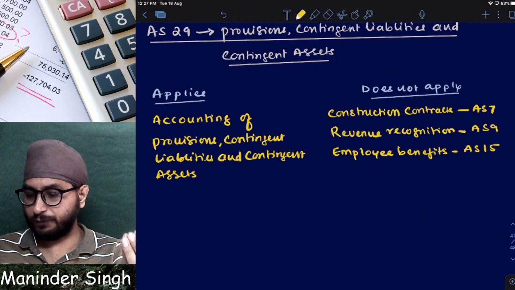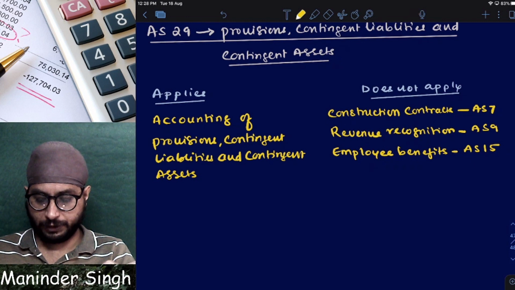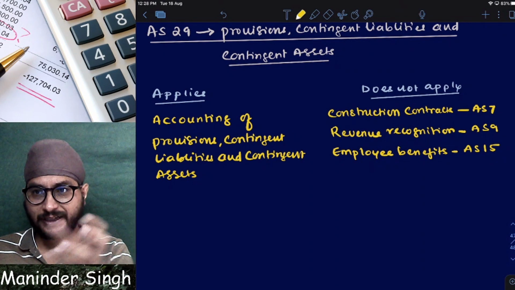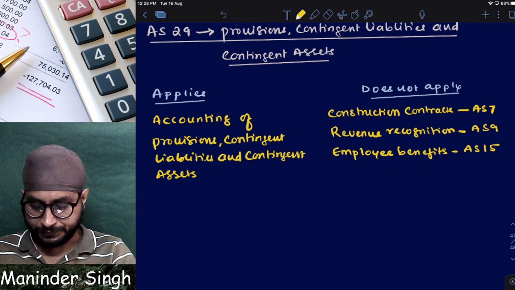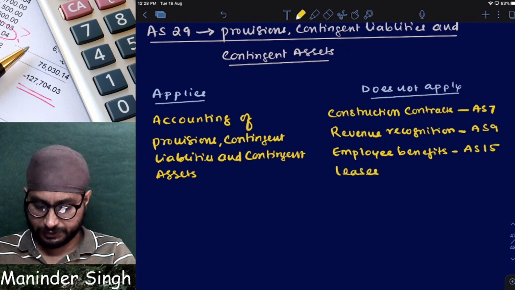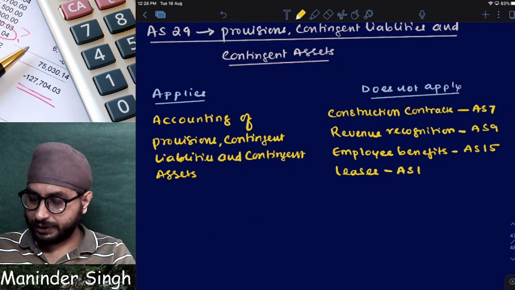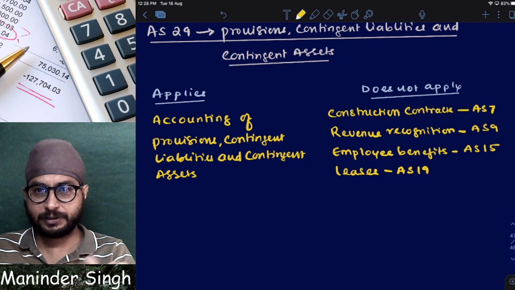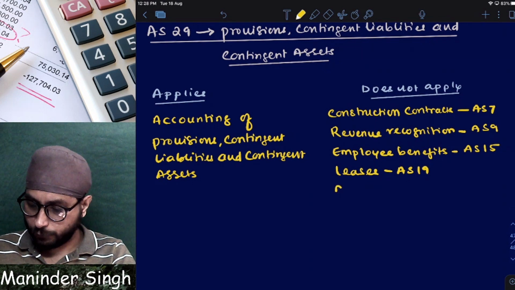Now let us say, for example, PF. Should I create a provision for provident fund, provision for salaries, provision for ESI? All these provisions relating to employee benefits are covered under AS 15. They are not covered under AS 29. Next, leases. Leases are covered under which standard? AS 19. So any provision for lease, any contingent liability, any contingent asset arising out of leases will go to AS 19.